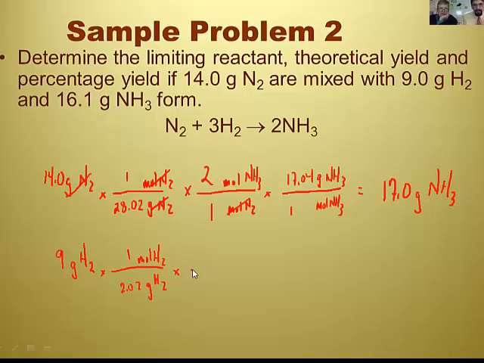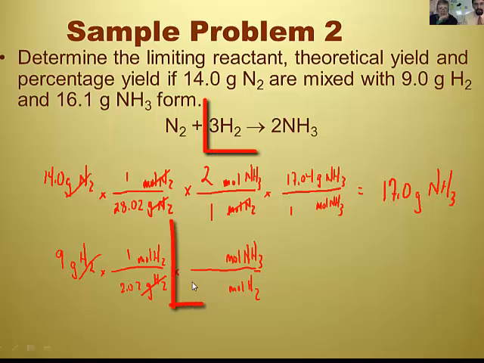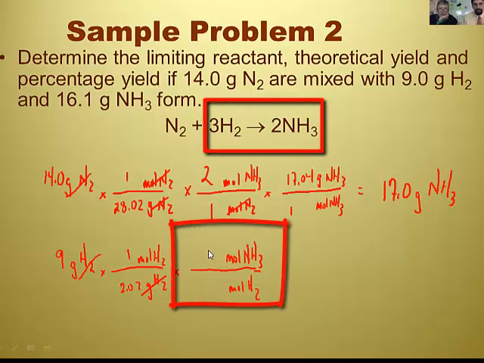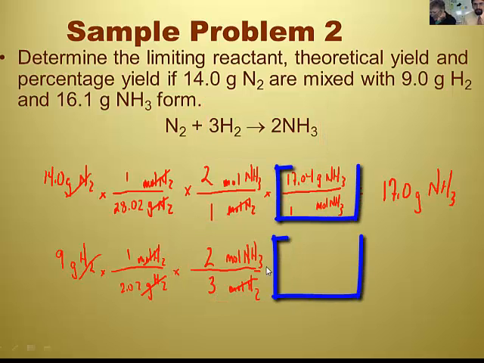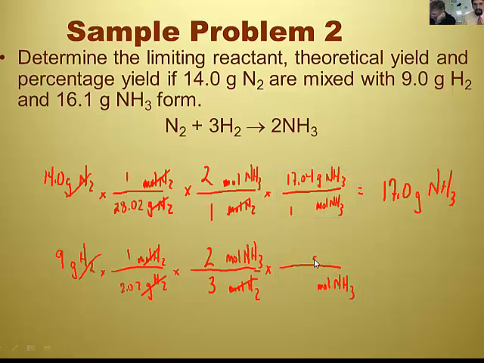It's a diatomic. Back to the balanced chemical equation, the mole-to-mole ratio from hydrogen to ammonia, and that's the coefficients, ripped right out of the balanced chemical equation. And then the last ratio is exactly the same. You can do moles of NH3 on the bottom and grams of NH3 on the top.